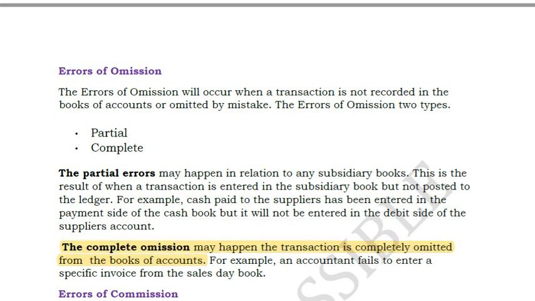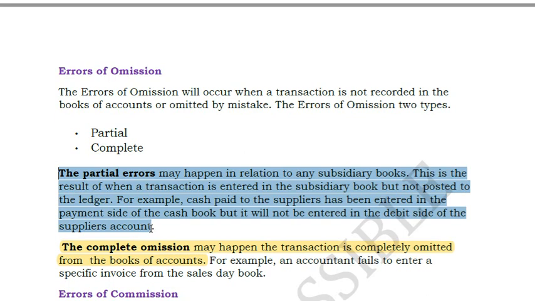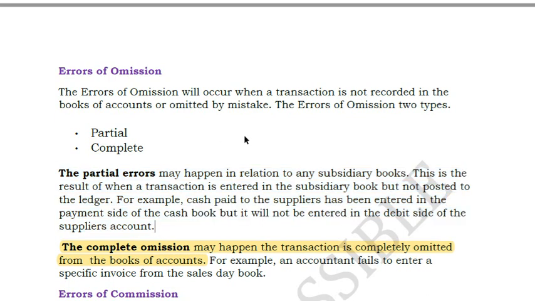When it is completely omitted, then there is no disagreement in your trial balance, friends, because the entry itself is not posted. Then where comes the question of trial debit and credit not matching? Obviously it will match because the entry is not posted. Problem comes only in the case of partial errors. That means only one side of the entry is posted and the other side is not posted. In such cases, there will be a difference, isn't it?